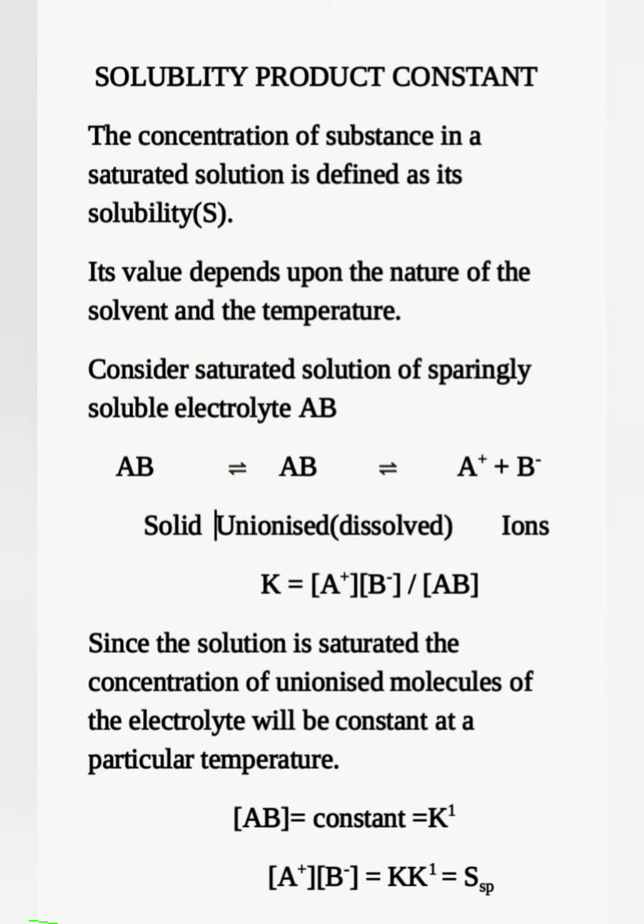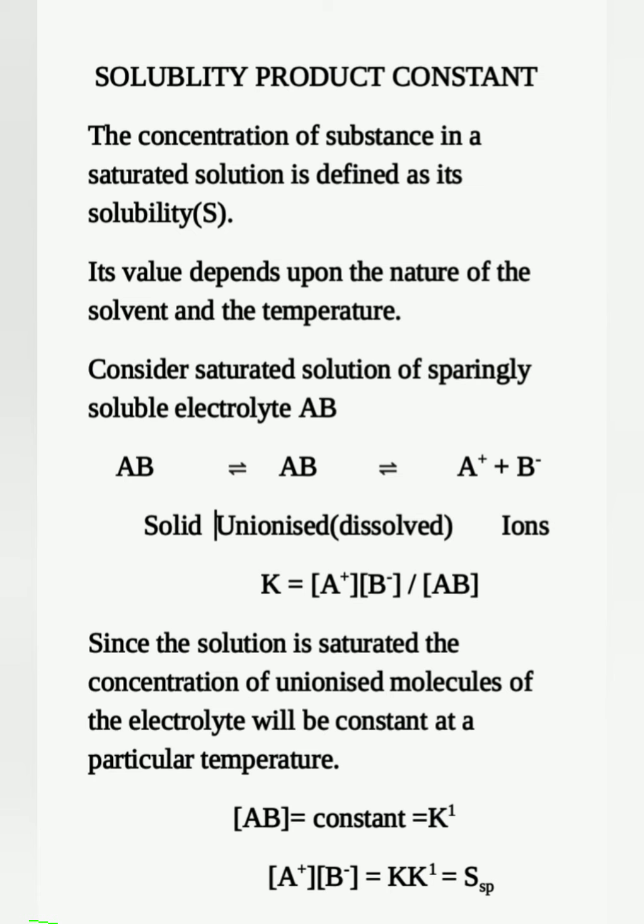We know the product of two constants will be a new constant. It is written as KSP instead of SSP, and KSP is known as the solubility product. Once again, there's a mistake: K into K dash is equal to KSP. Instead of capital letter S, you have to write K because it's a constant, KSP.